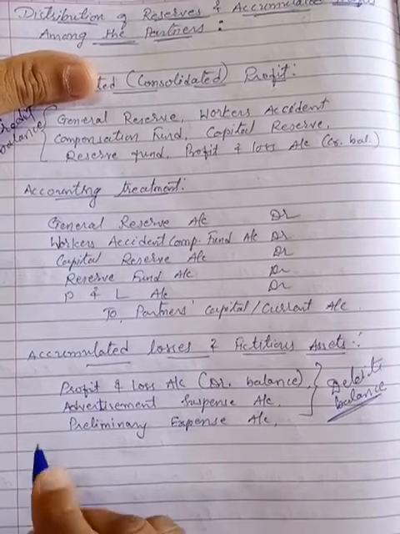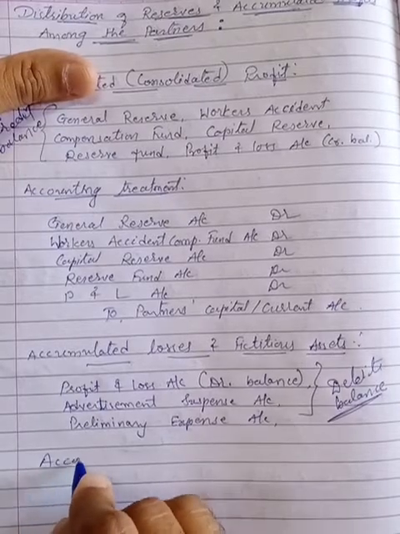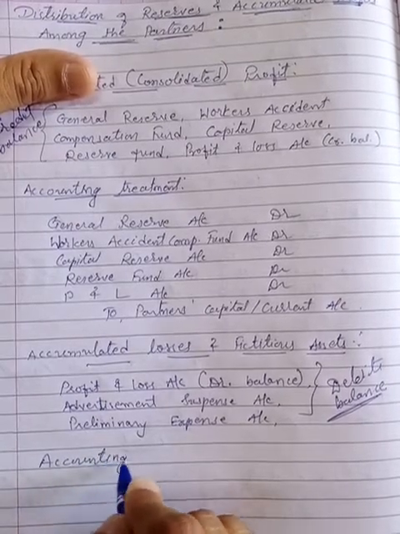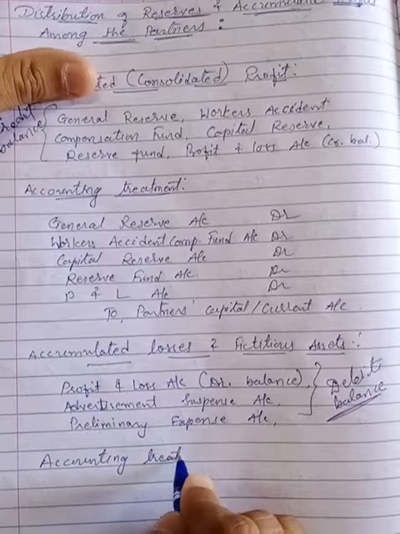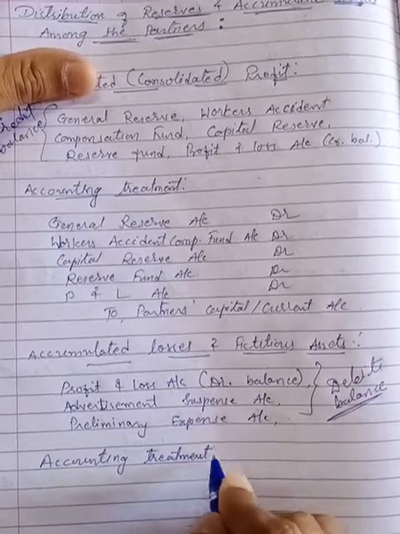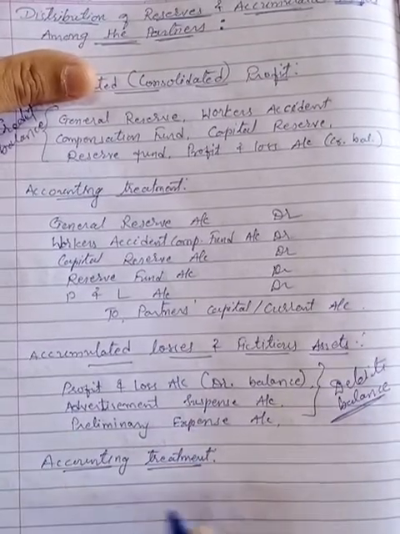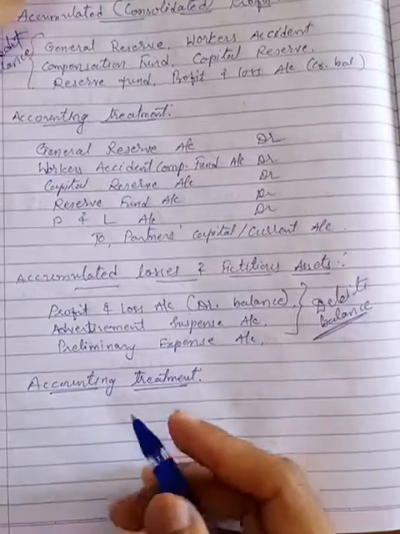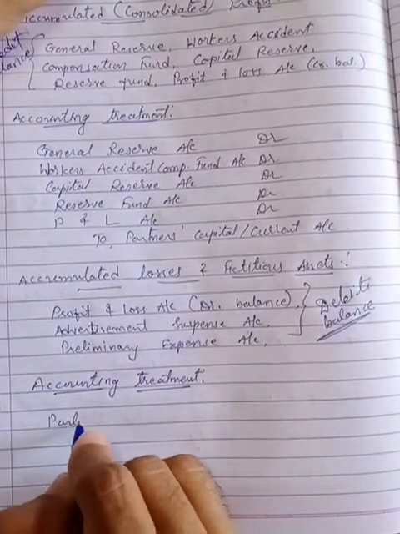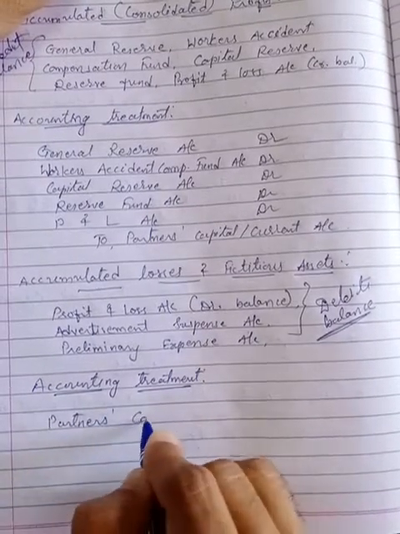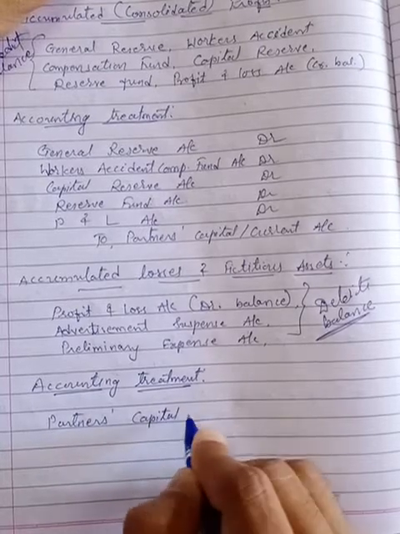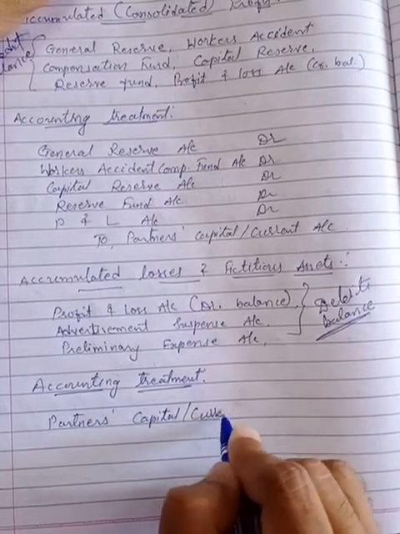So same thing we are doing. Now I am writing the accounting treatment. For this accounting treatment, the entry will be: Partners' capital or current account, as the case may be.